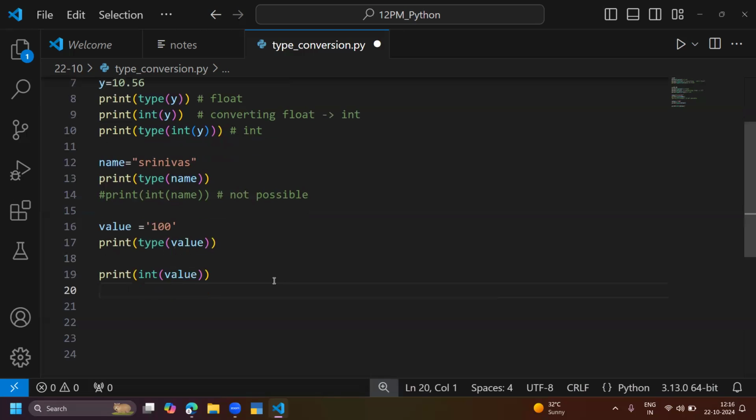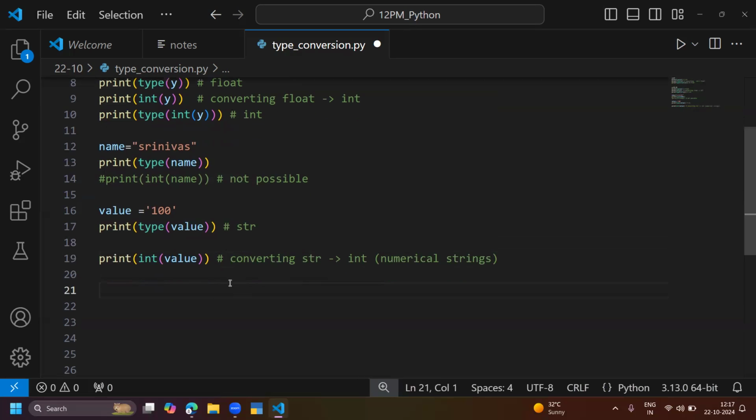Here, this is basically string data, so here converting string to integer is possible only for numerical strings. Numerical strings only are possible to convert.